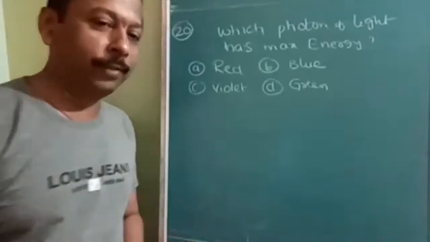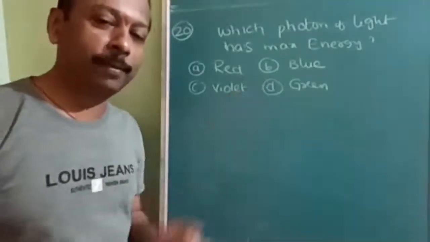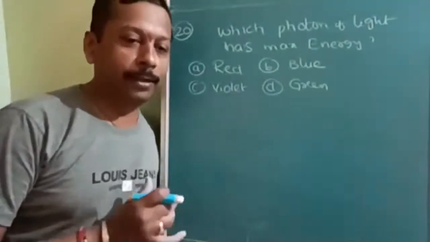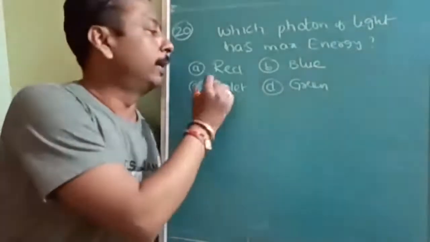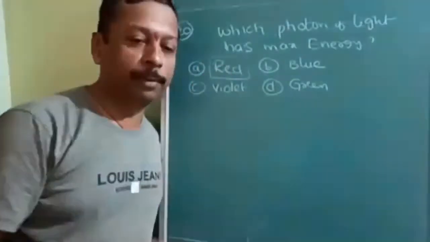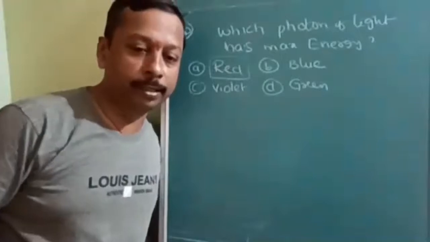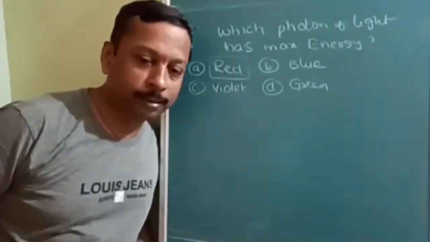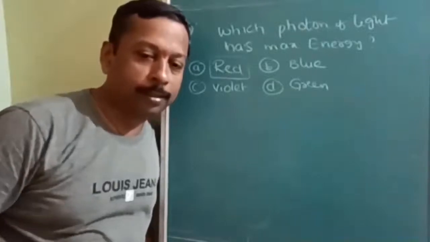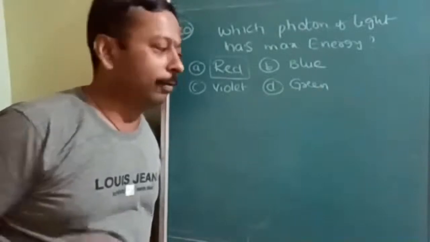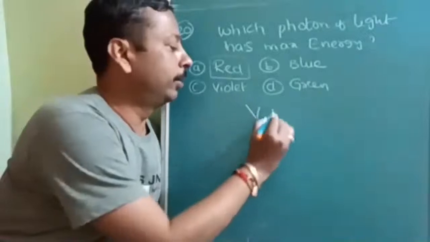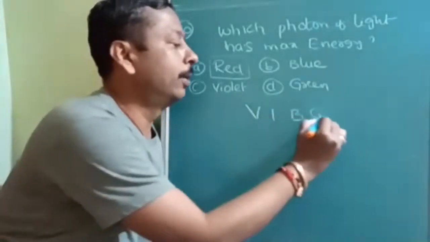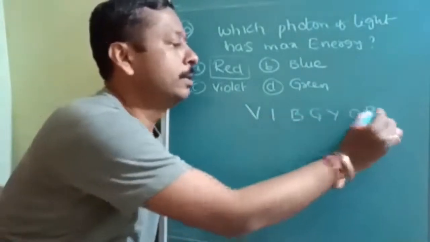Okay, see here, which photon of light has maximum energy. See, you have to be very careful with the sequence. Red color is given. Most people have the wrong feeling that red is powerful, but red color is not powerful. According to chemistry, this is VIBGYOR.